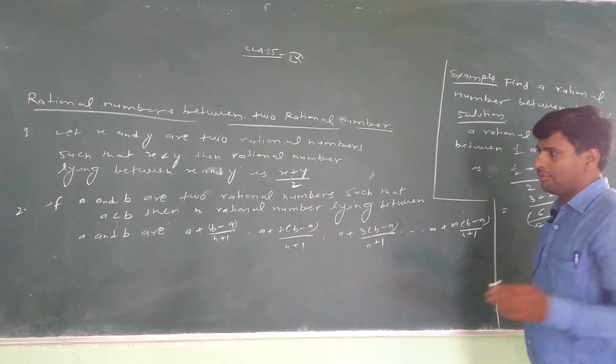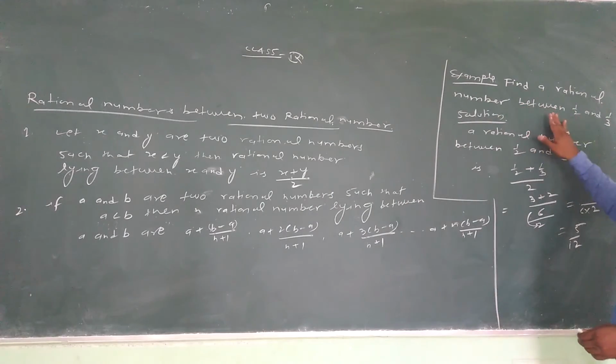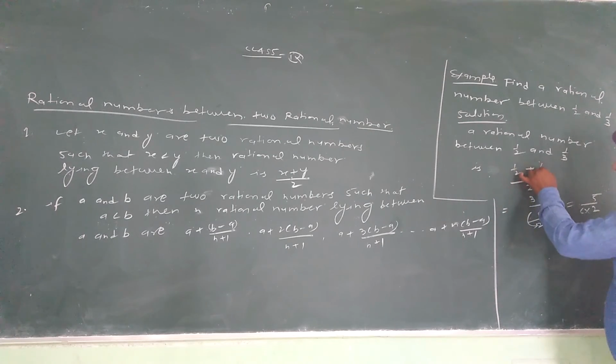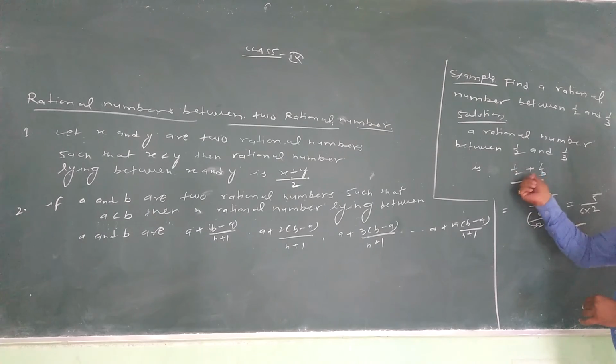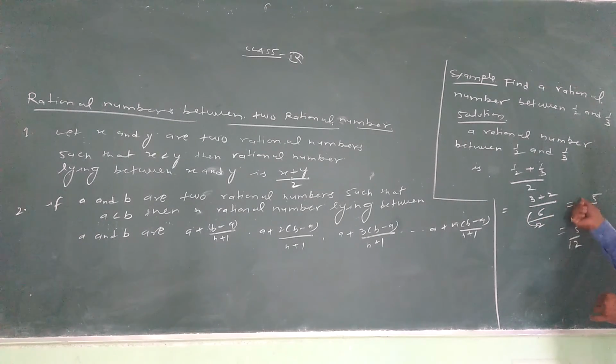Is that clear? Then we can explain this with one example. Find a rational number between 1 by 2 and 1 by 3. We need to find only one rational number between 1 by 2 and 1 by 3. That is (1 by 2 plus 1 by 3) divided by 2. Taking LCM of 2 and 3, that is 6, we get (3 plus 2) by 6, divided by 2, so we get 5 by 12. This is the process to find a rational number between two given rational numbers.